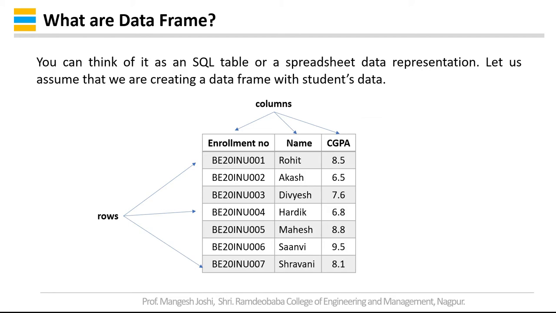So let us assume that we are creating a data frame with students data. For example, you have enrollment number of string data type, then name again having string data type, and the CGPA having a float data type. So in total you have 7 rows and 3 columns.